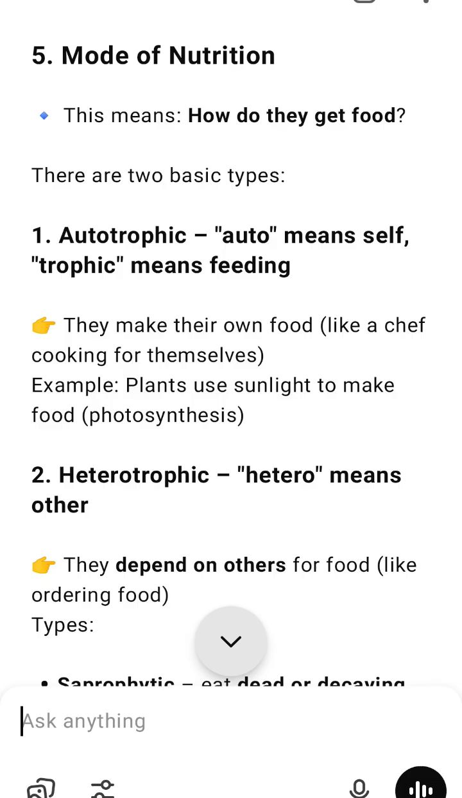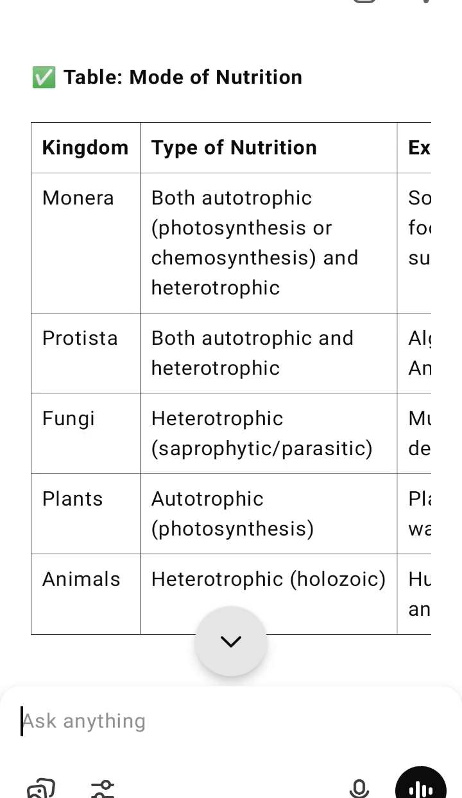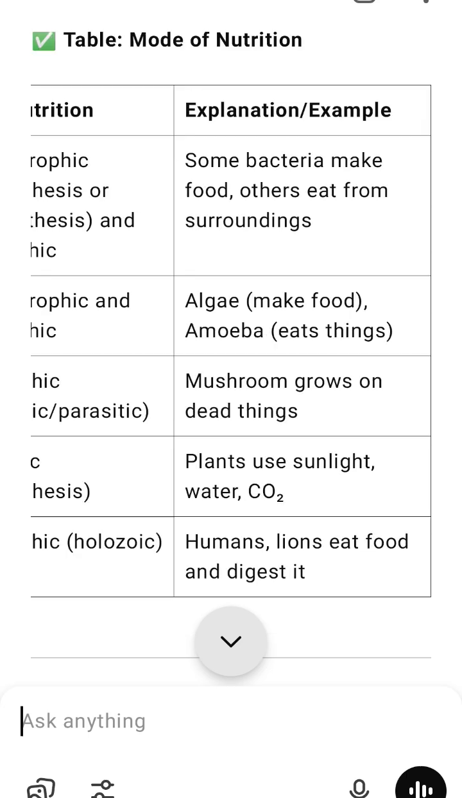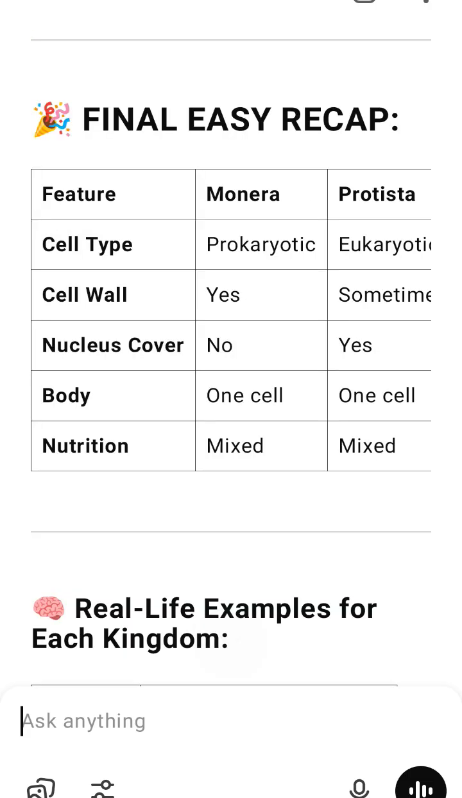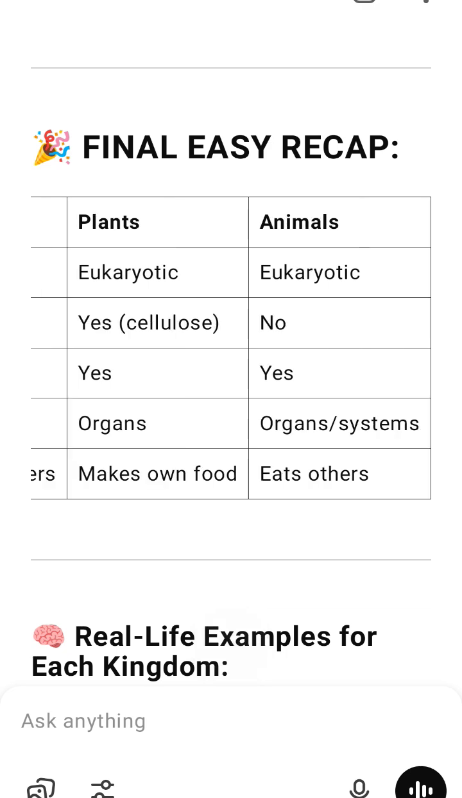Final easy recap. Feature: Monera, Protista, fungi, plants, animals. Sunlight, no. Cell type: prokaryotic, eukaryotic, eukaryotic, eukaryotic, eukaryotic. Cell wall: yes, sometimes, yes, yes, no. Nucleus cover: no, yes, yes, yes, yes. Body: one cell, one cell, many cells, organs, organ systems. Nutrition: mixed, eats dead, others, makes own food, eats others.